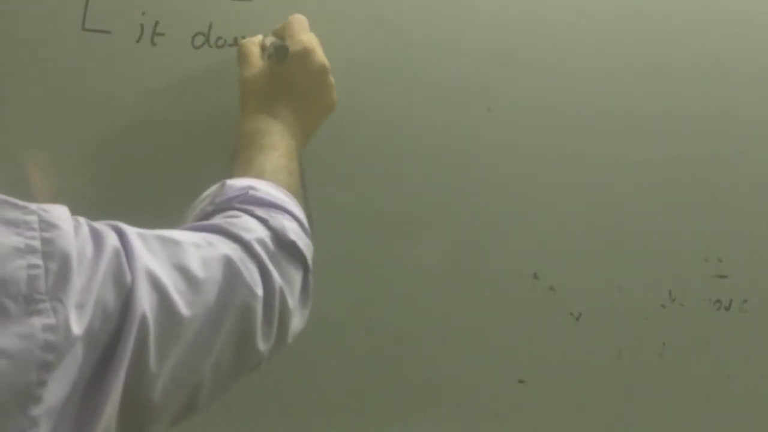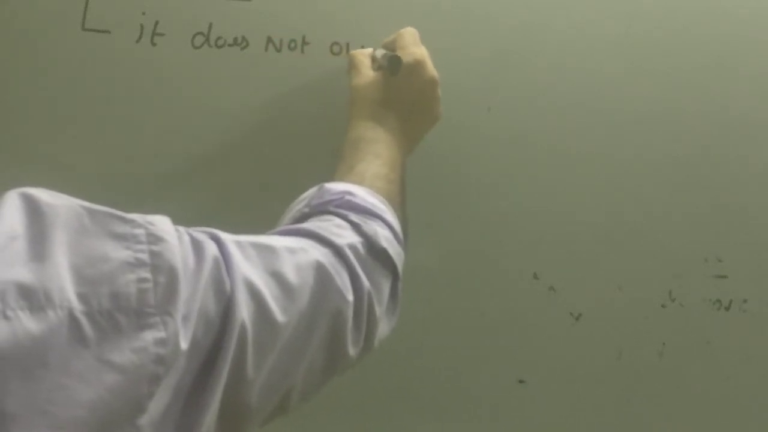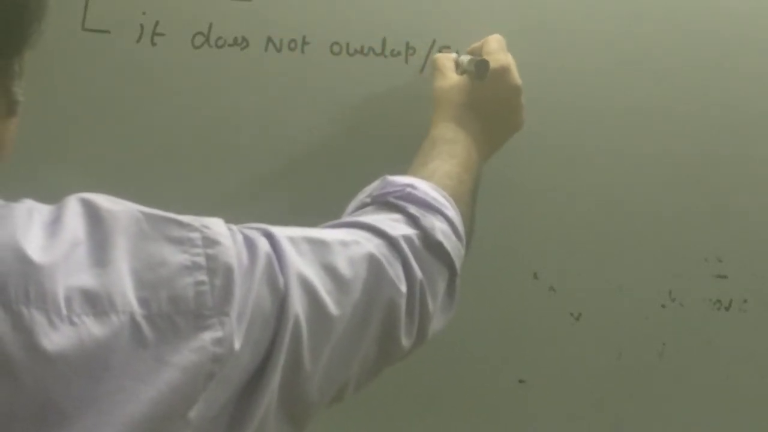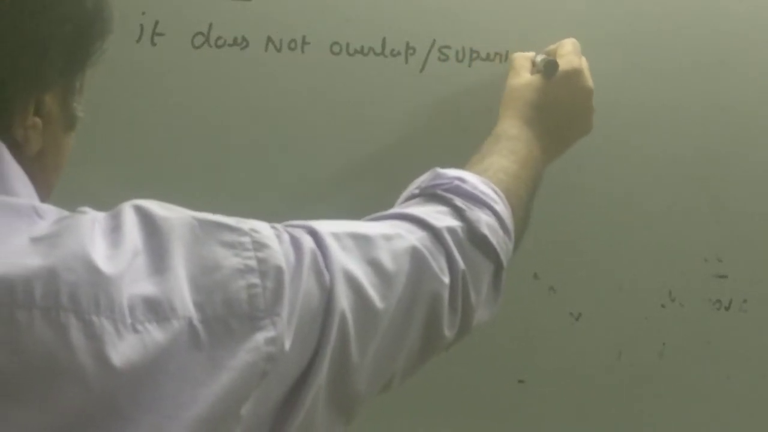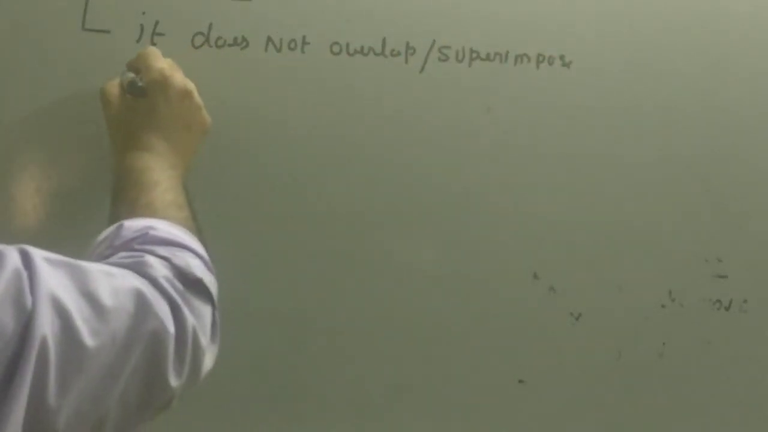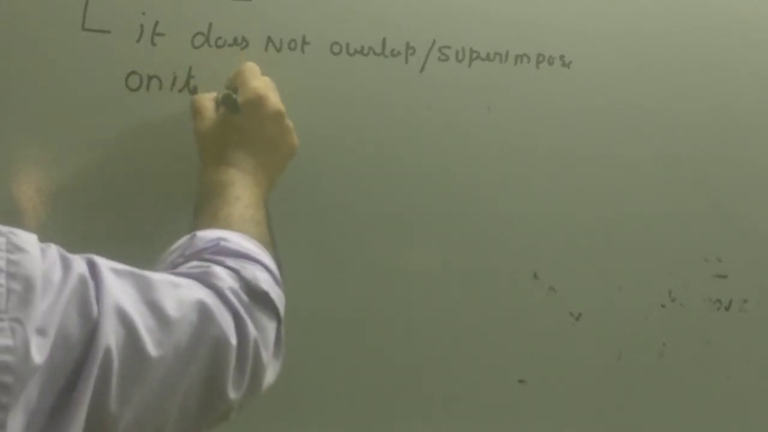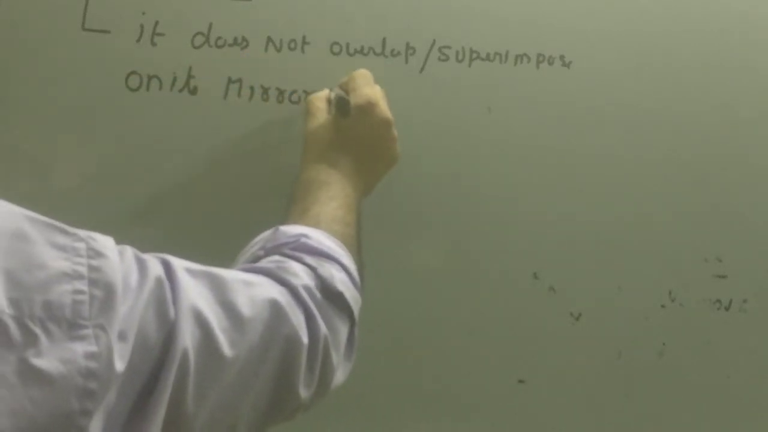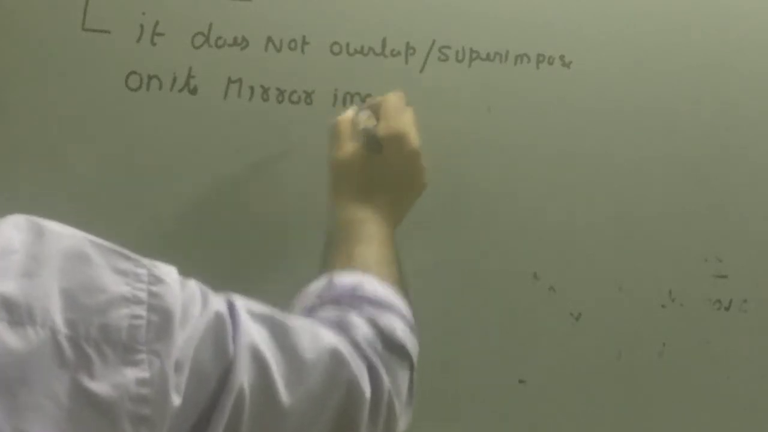Now, the basic condition for a compound to be optically active, which is valid for all types of compounds: a compound is optically active if it does not overlap, or another term for it, superimpose on its mirror image. It should not have any symmetry at all. It should not overlap on its mirror image. They should be non-superimposable on the mirror image.